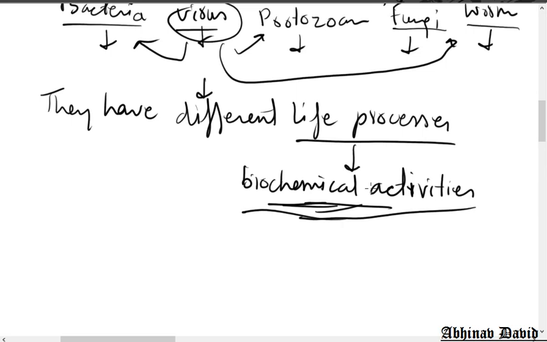Maybe if somebody has a wound, then the bacteria or the virus can enter through that. So they may enter through similar ways, but when they enter our body, they work differently. Bacteria work differently than viruses. Viruses work differently than fungi. Fungi work differently than protozoans. Protozoans work differently than worms, and they cause different diseases.